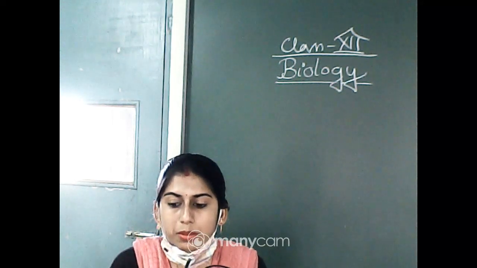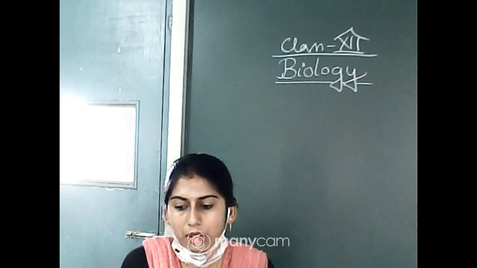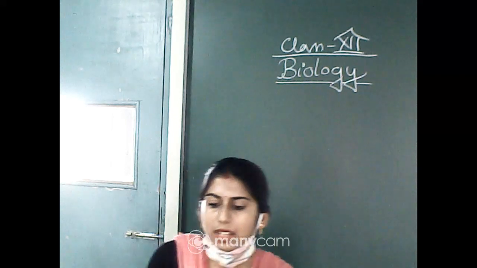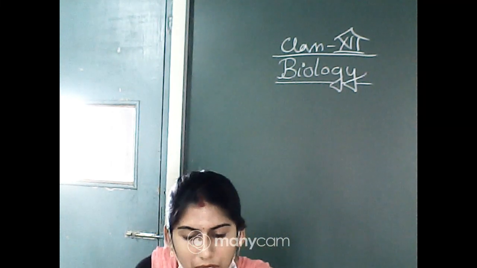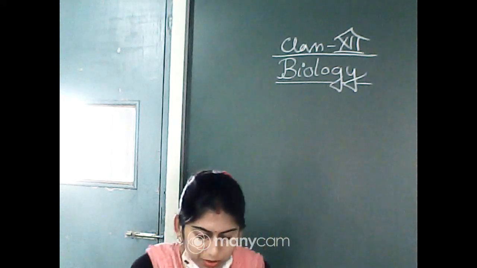So it helps in the transfer of the ovum to the fallopian tube, or you can say it helps in the collection of the eggs after ovulation. Both are right. So we have completed question number 15.